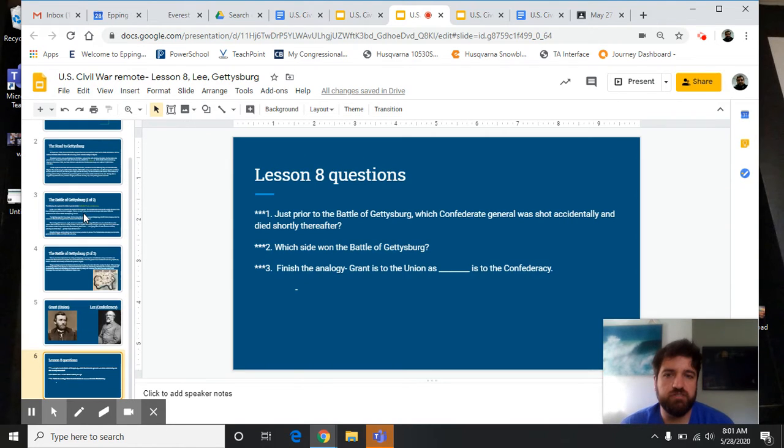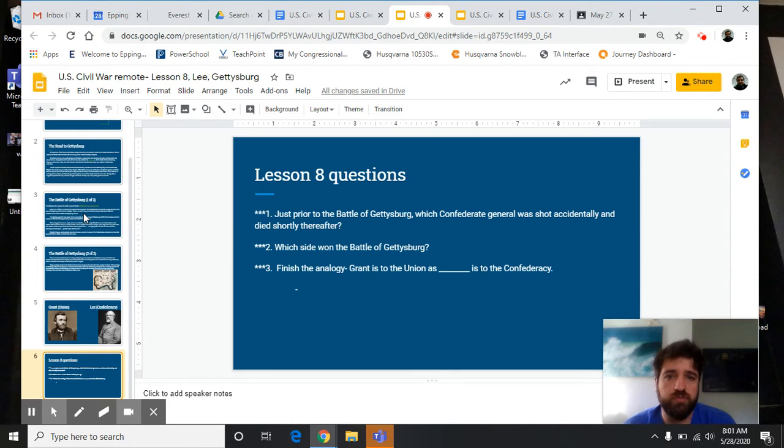And one of the questions from the reading, I saw a couple of people for number one put Robert E. Lee. That is not the correct answer. The correct answer is Stonewall Jackson. Robert E. Lee did not die during the Civil War. He died actually in 1870, 5 years after the war's end. So number one was Stonewall Jackson, who was accidentally shot by one of his own men.